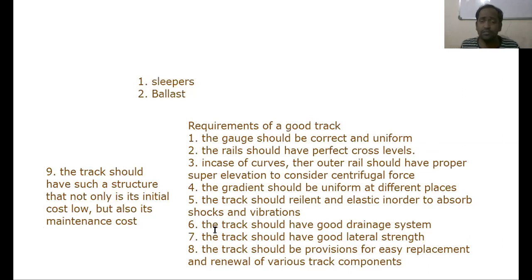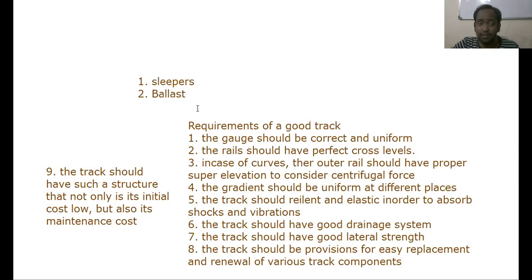Understand? So the track should have a good drainage system. The track should have good lateral strength. The track should have provisions for easy replacement and renewal of various track components. And also the track should have such a structure that not only is its initial cost low, but its maintenance cost also should be low. So these are all the various requirements of a good track.